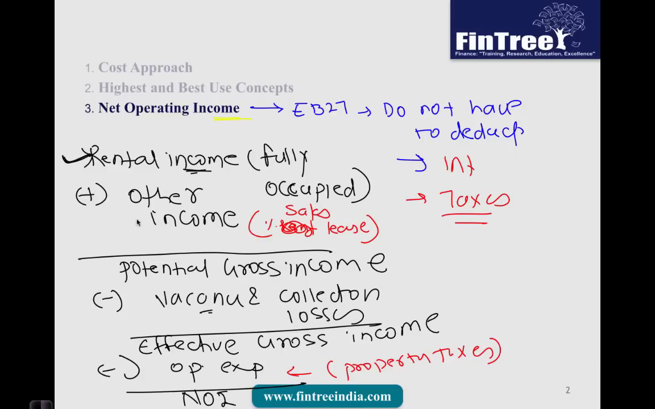Start with rental income, then plus other income, which will give us potential gross income, minus vacancy losses, which will give us effective gross income, minus operating expenses will give us NOI, and what we are not going to reduce is interest and taxes.